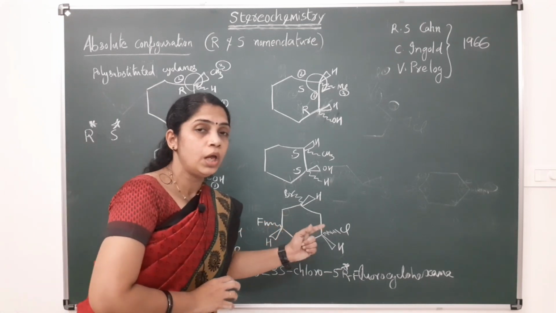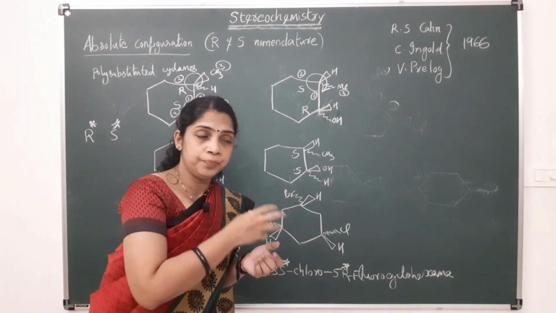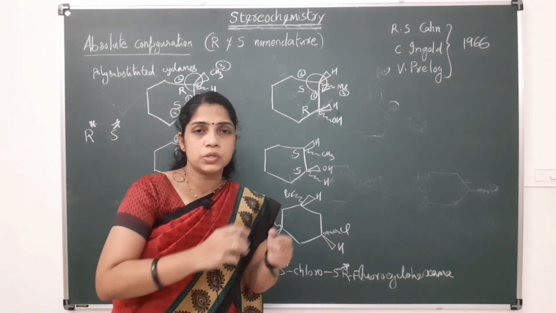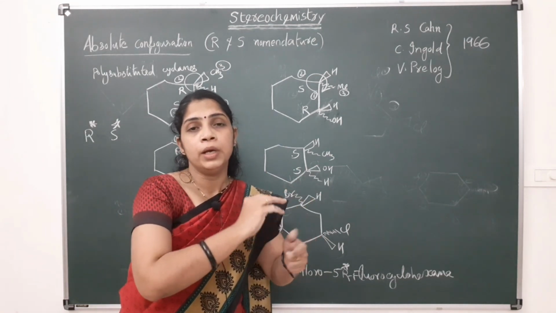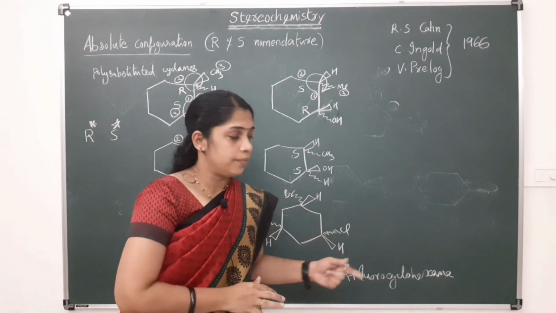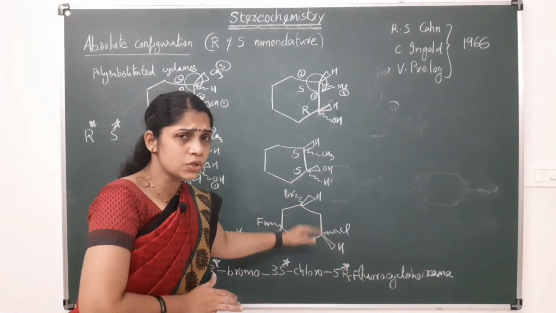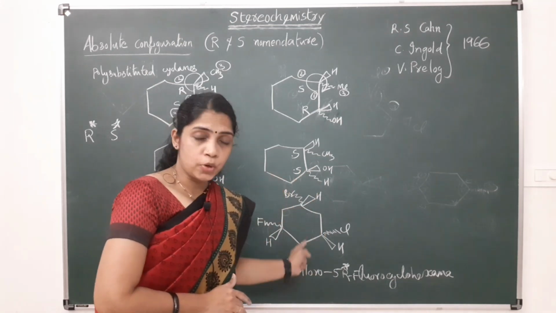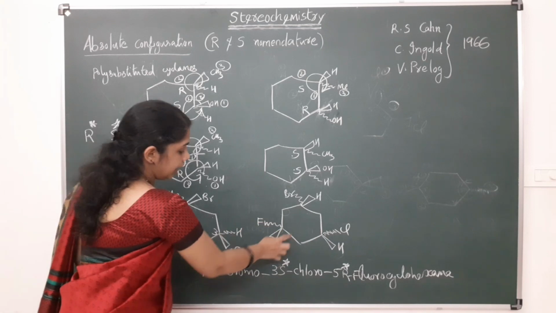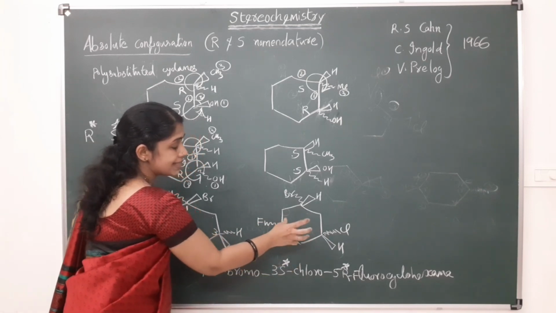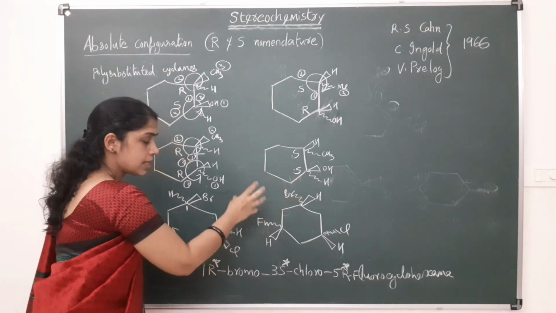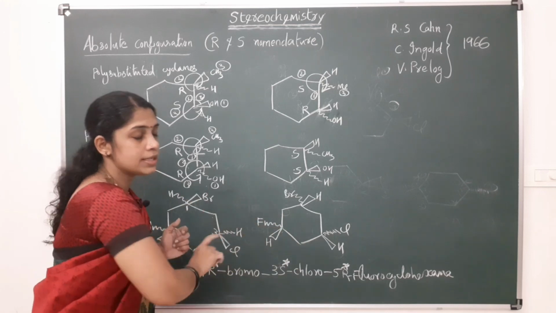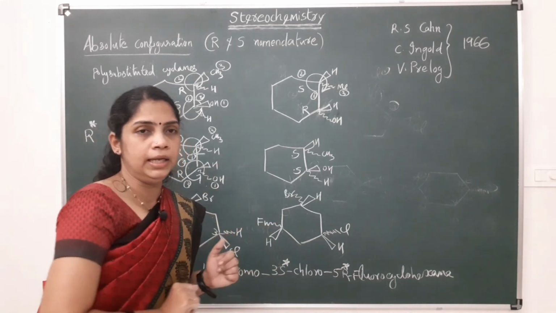For this molecule, it is not possible to predict using the D and L system of nomenclature, because in that case we need OH or a negative group on the right side, and it is not that type of molecule. So here we give this configuration, meaning this molecule has some relativity with a molecule having this absolute configuration.